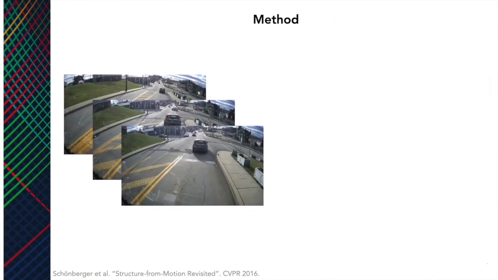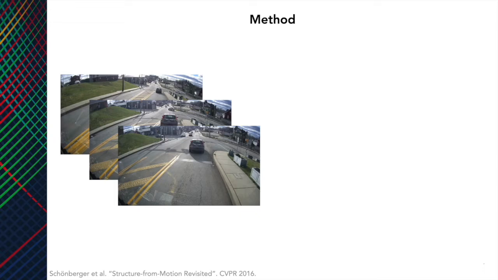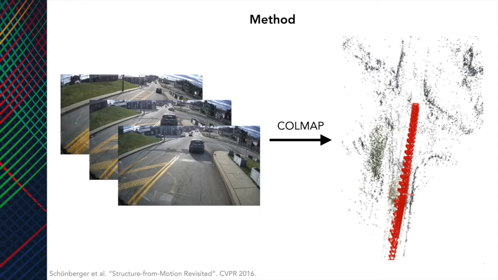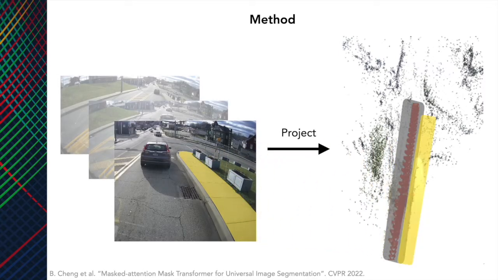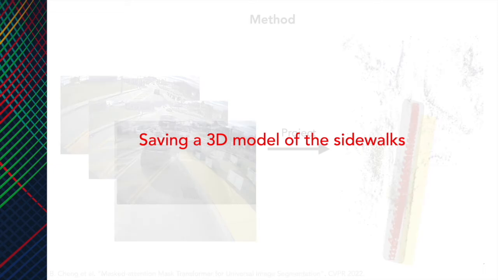To demonstrate our method on one stretch of road, we first take images from 2 to 3 runs of the same stretch in clear weather and use a structure from motion pipeline called COLMAP to render a 3D point cloud representation of the scene. We then estimate the ground plane and project the masks of the sidewalks obtained from the Mask2Former model onto the ground plane, and we save the projected points. You can think of all these steps as essentially saving a 3D model of the sidewalks.